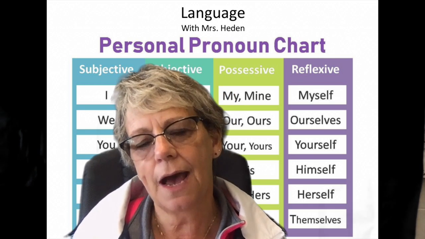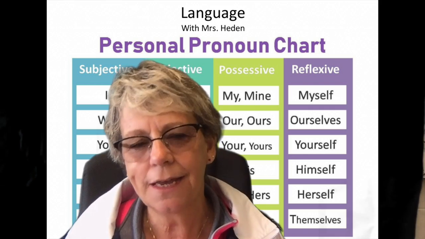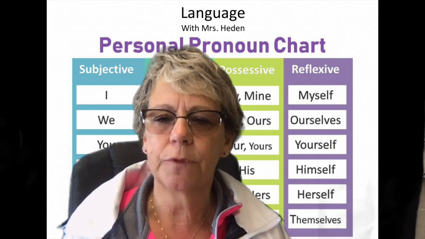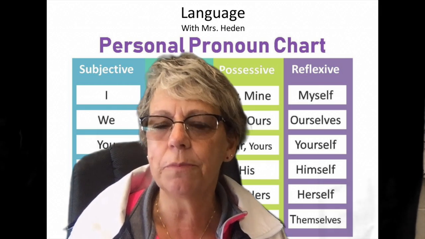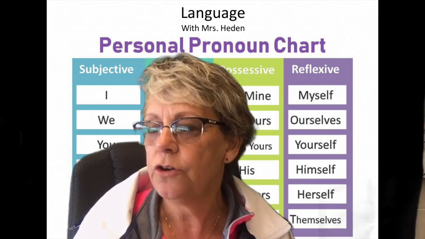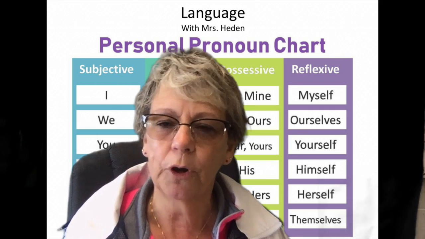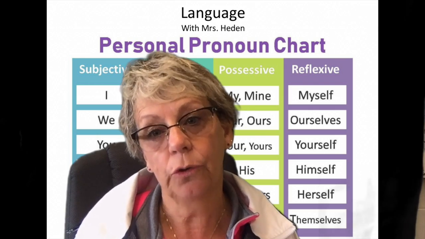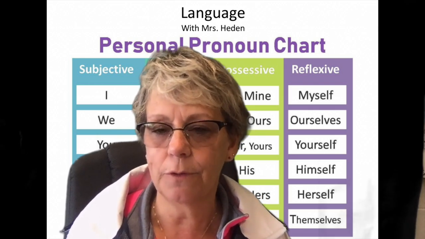Remember, they can be I and we, he and she, it and they and you. If you don't remember them, just remember it's something that can be replaced by a noun. So if you could put dog or cat or mom or dad or Joe or Fred in there, or your Grandma Gertrude, and replace it with something, it would be a pronoun.